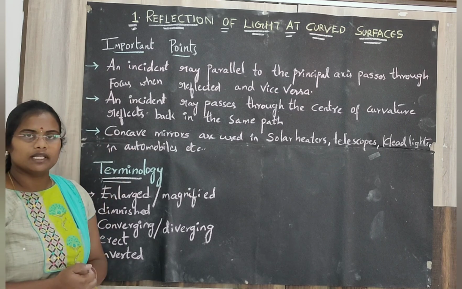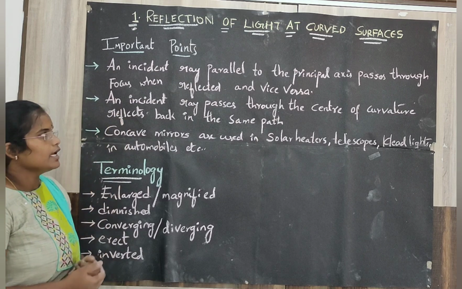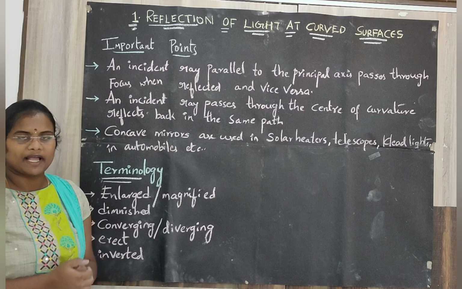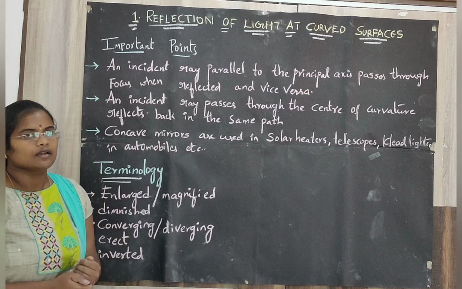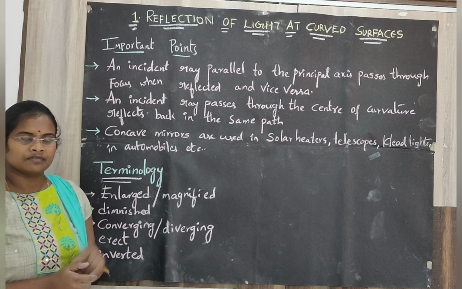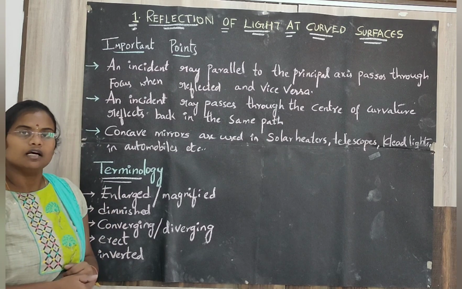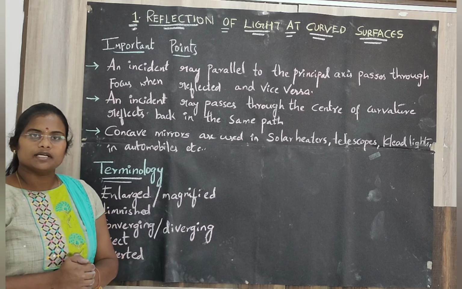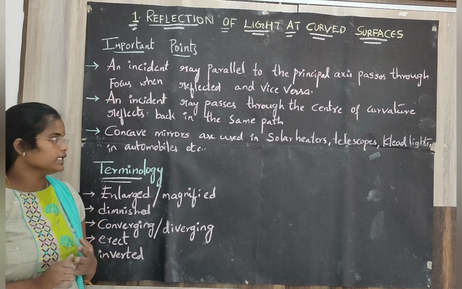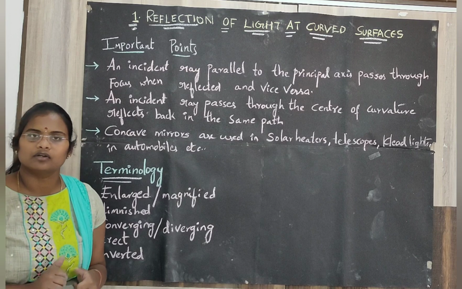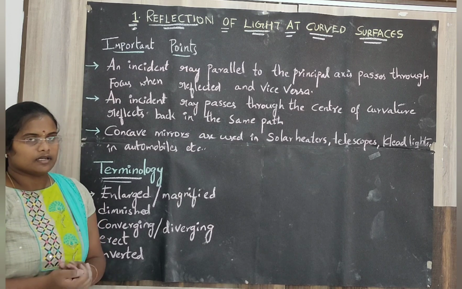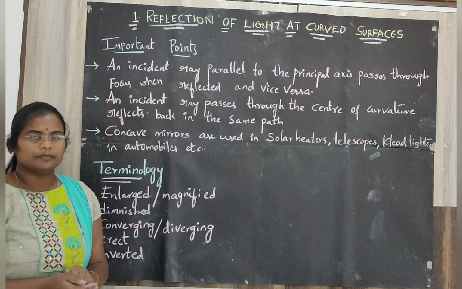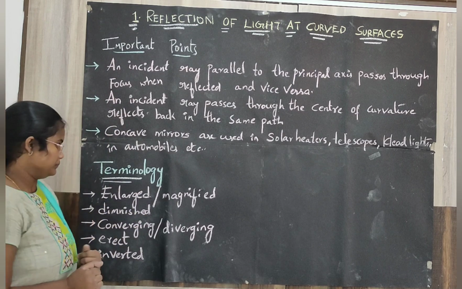So about this you will learn in the lesson. An incident ray passing through the center of curvature will reflect back in the same path. Why it reflects back in the same path, the reason for it also you will learn in the lesson in a clear manner. Concave mirrors are used in solar heaters, by dentists, and in telescopes, headlights, torchlights, etc. So in detail all these important points will come across in your lesson.